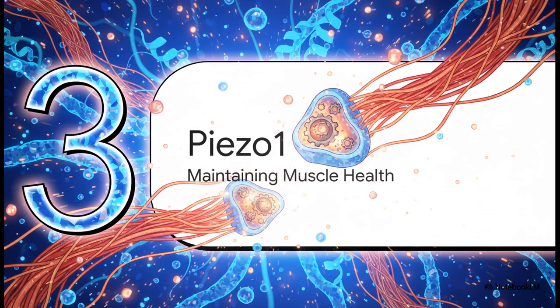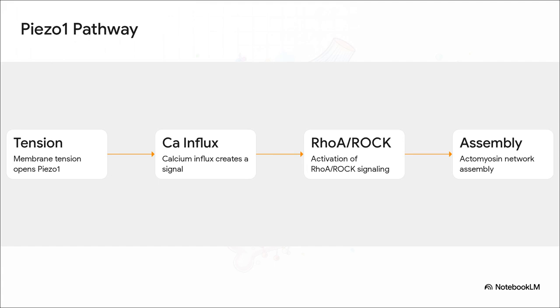Let's move to Section 3, how Piezo1 maintains muscle health. We're going to focus on Piezo1, which is undoubtedly the star receptor of this explainer. It's essentially a cellular mechanostat. Let's see how this builds into a step-by-step narrative of muscle preservation.